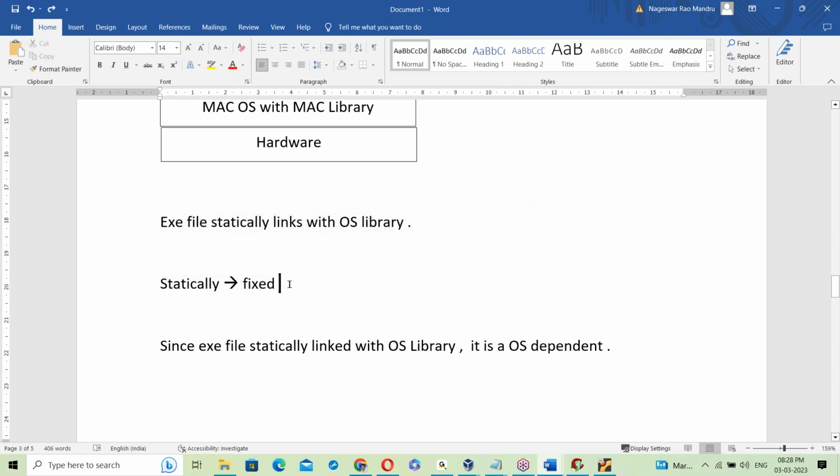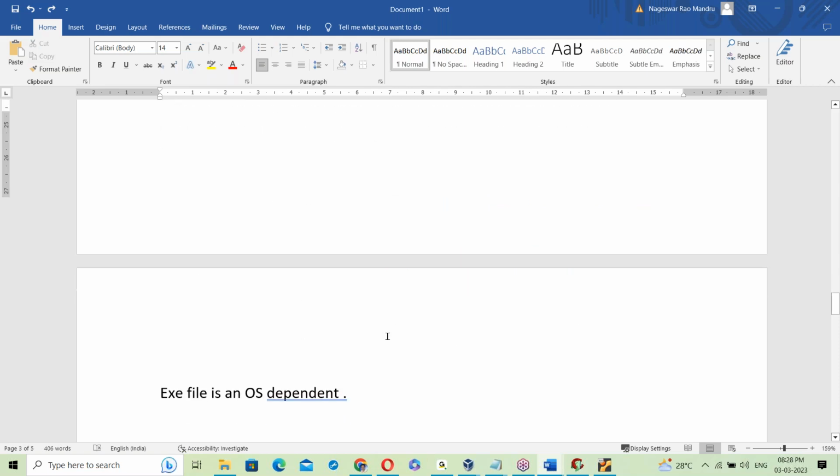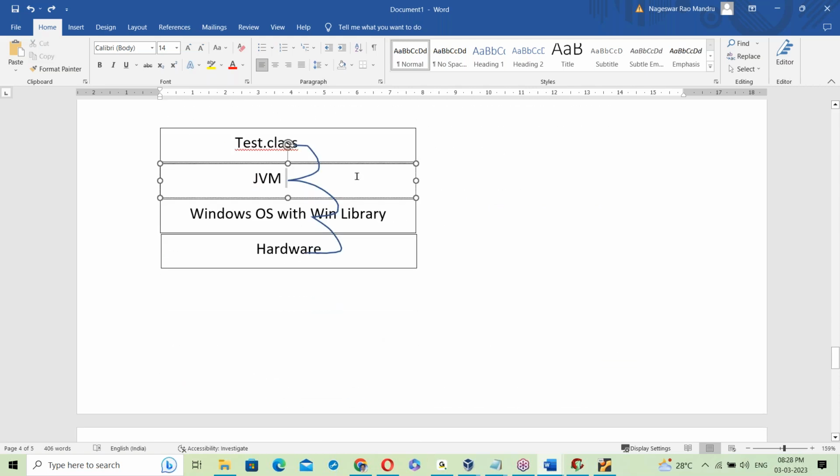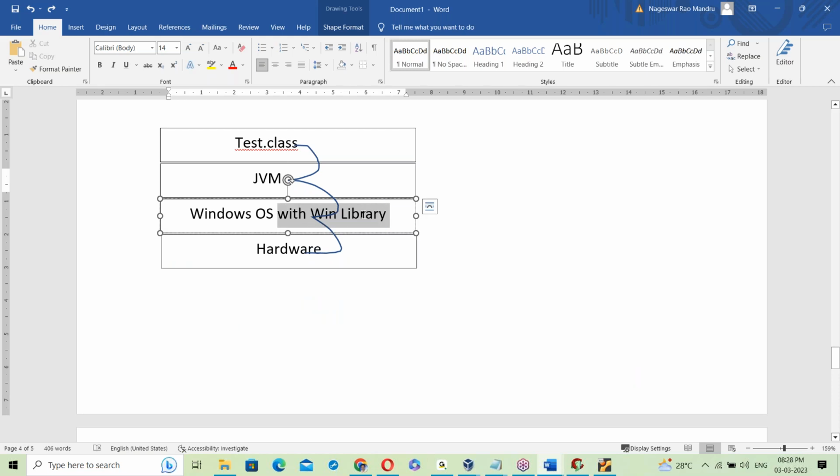So the exe file is static linking. That OS library link is fixed. That link never changes. But in Java, what happens here? Every time the OS changes, that library link changes.